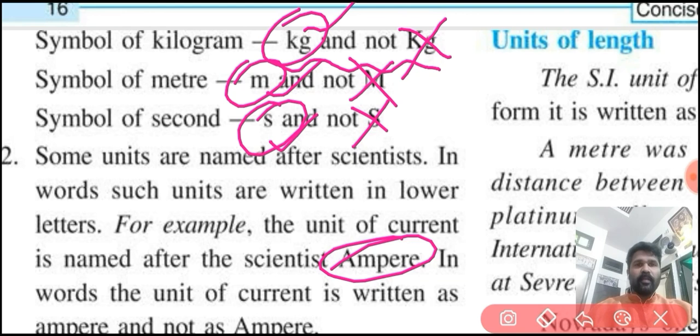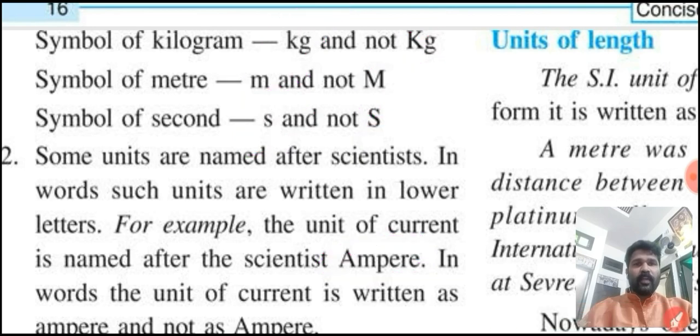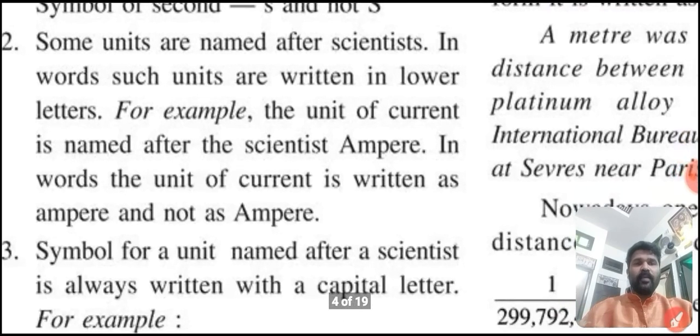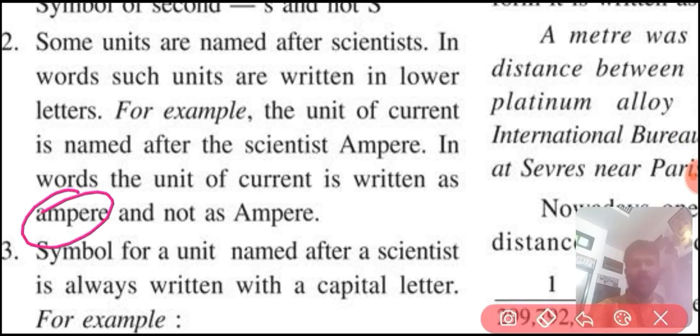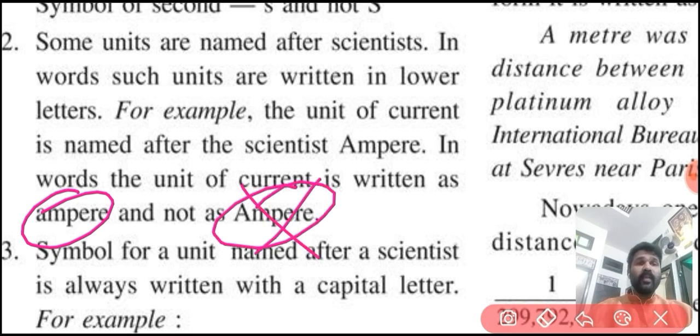Clear? Named after the scientist Ampere. In words, the unit of current is written as ampere, A-M-P-E-R-E, not with a capital letter. If we are writing current in words, ampere. Okay, please mark this one as the correct form.